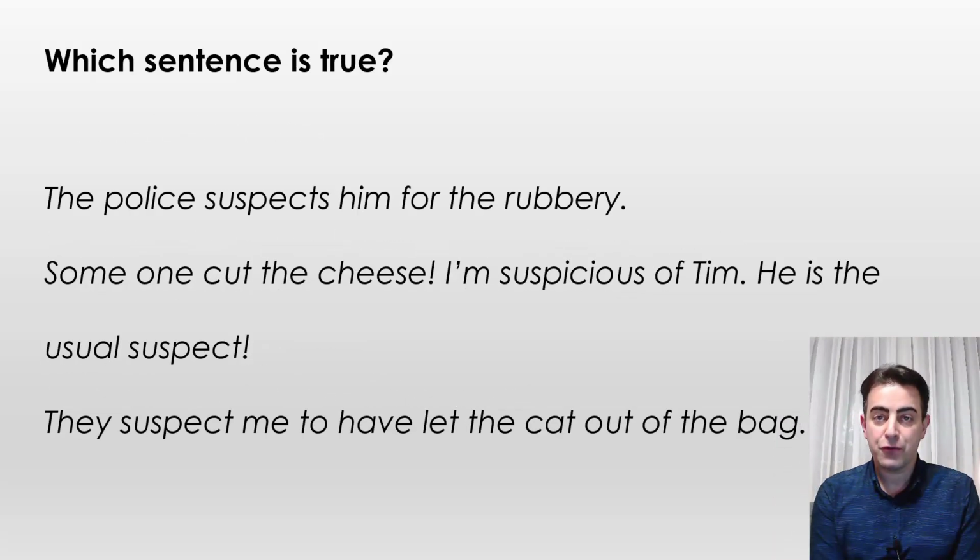Now let's look at the 3 sentences that we reviewed together. The first one can be corrected by replacing for with of. The police suspects him of the robbery. The next one is correct. And the last one could be corrected as they suspect me of letting the cat out of the bag.